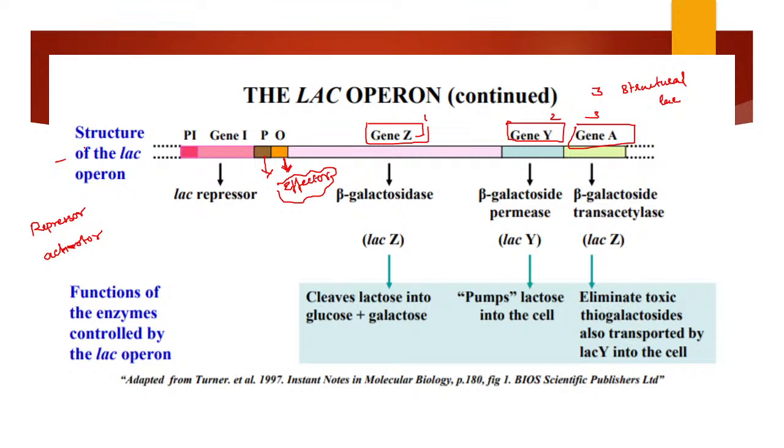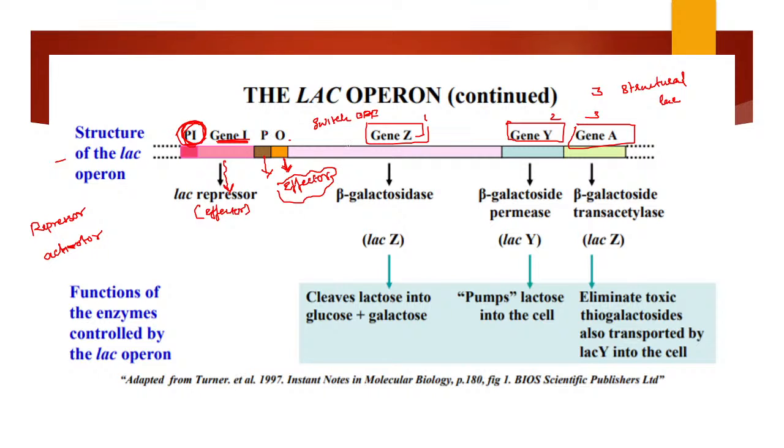Next thing is about the gene I. This gene I is very essential to make the repressor molecule, the effector molecule. This repressor molecule will bind to the operator if there is no lactose in the medium and make this operon off. And this is the promoter for gene I, which helps in regulating the gene I.